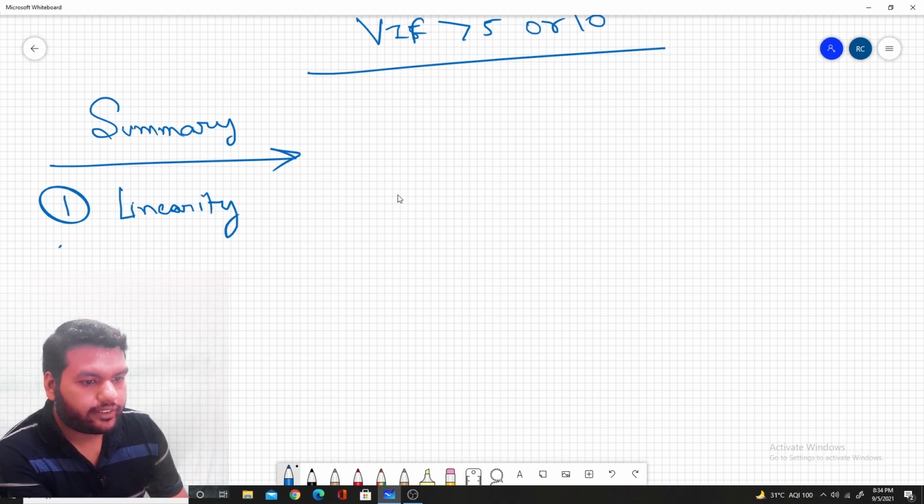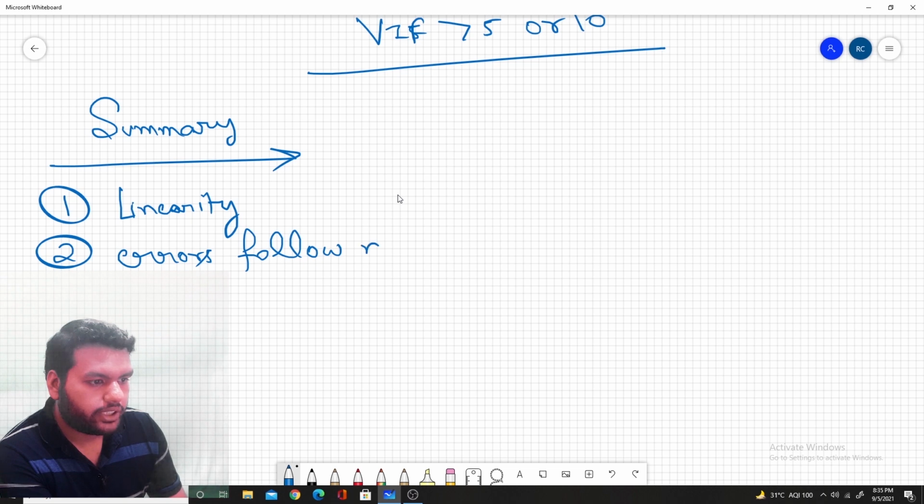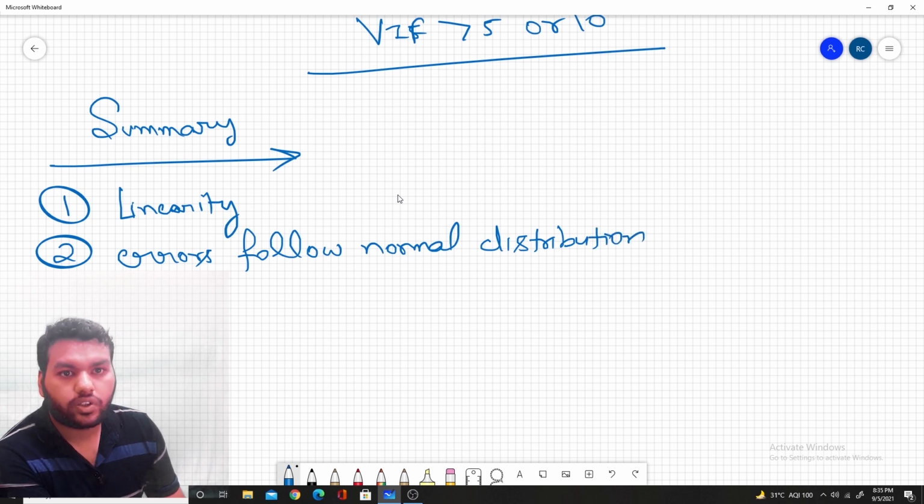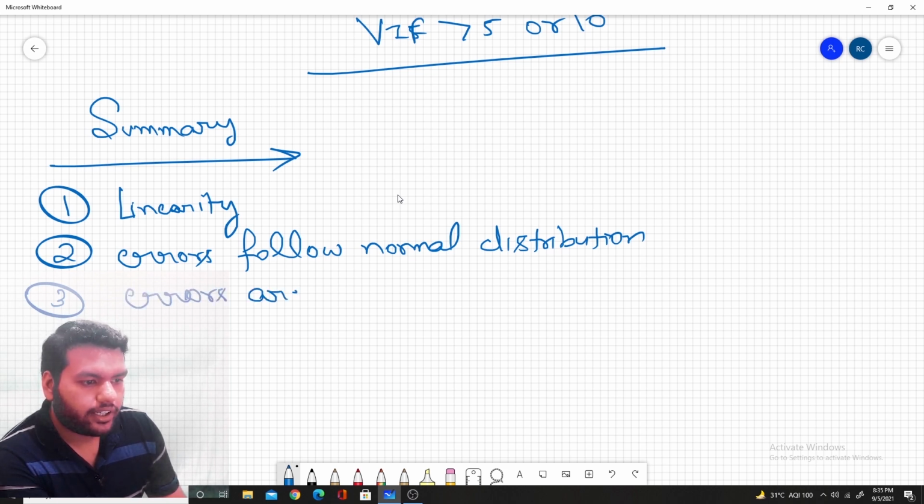Second, the errors follow a normal distribution. We already discussed what happens when the error does not follow the normal distribution. Third, the errors are uncorrelated with each other.